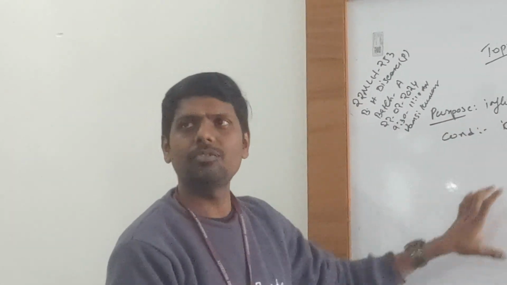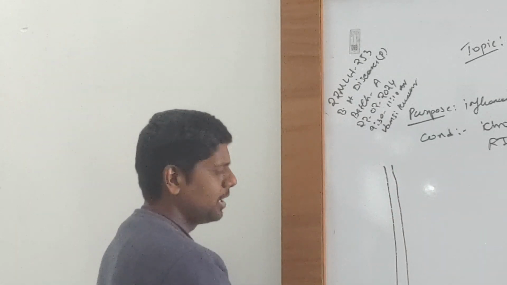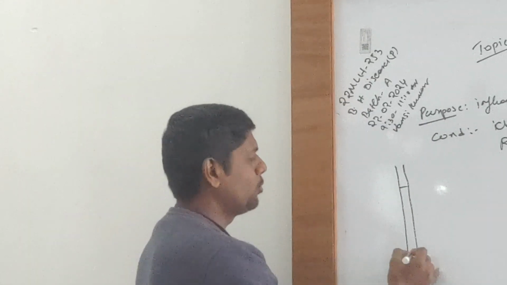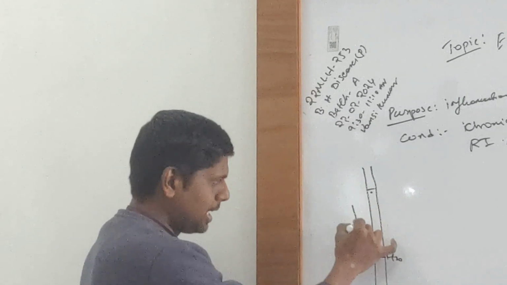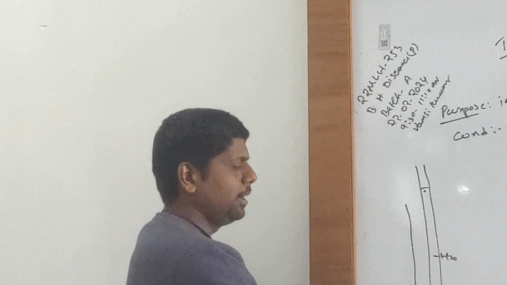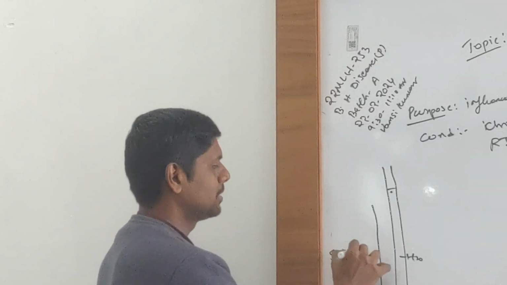So how will we detect inflammatory conditions? The idea is very simple. We will take a glass rod, and in this glass rod we will fill the blood. Imagine this glass rod is filled with water. Then I throw a stone. The stone will go down, the mechanism of flowing down. This is called sedimentation.